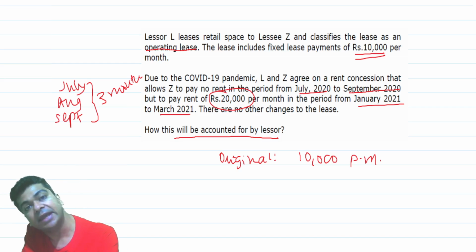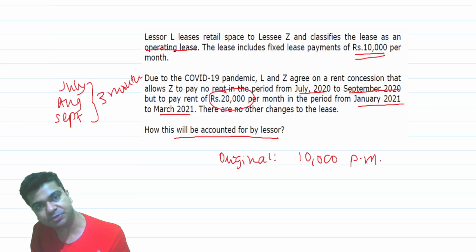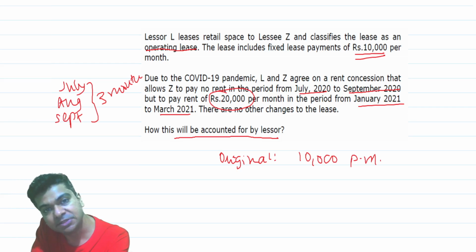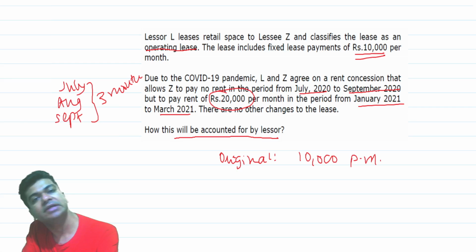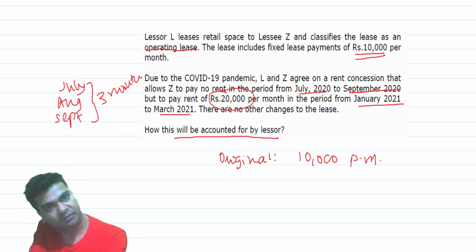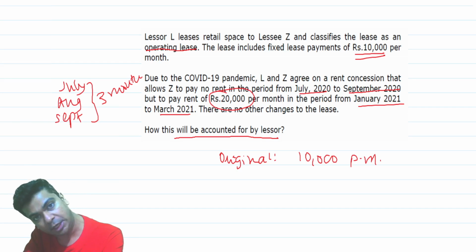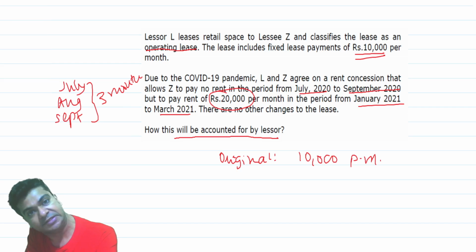Now we know that in case of an operating lease, we should first calculate the total lease receipts, and the total lease receipts are to be recognized as income on straight line basis, unless of course some other systematic basis is available. As you can observe here, there will be no change in the total receipts. The total receipts will remain the same.